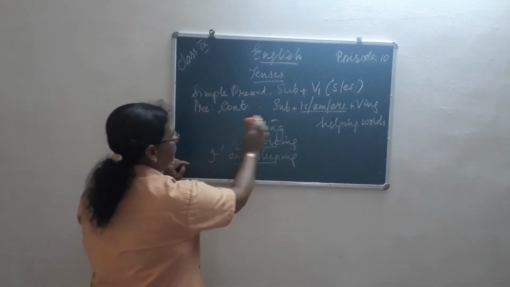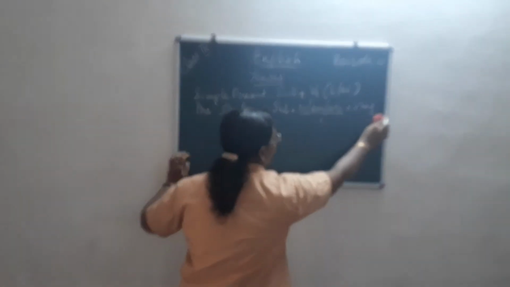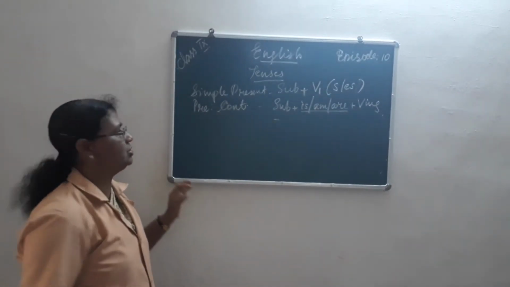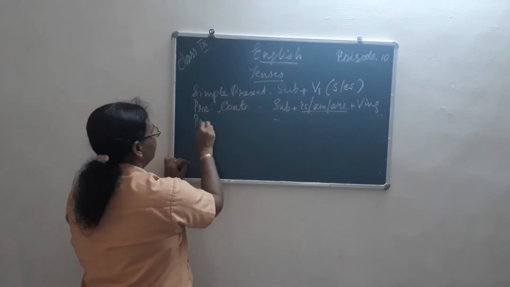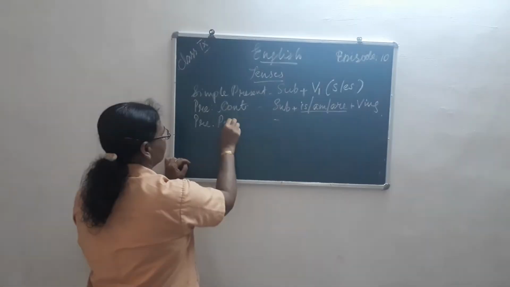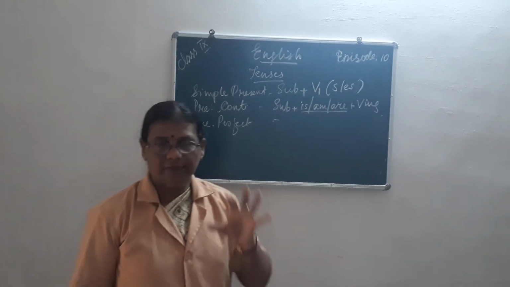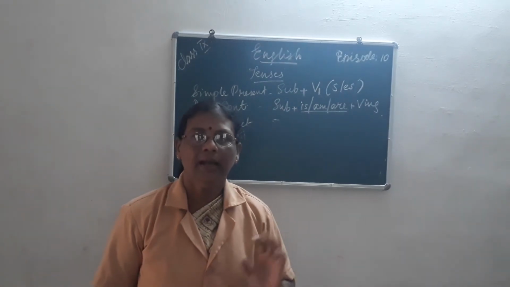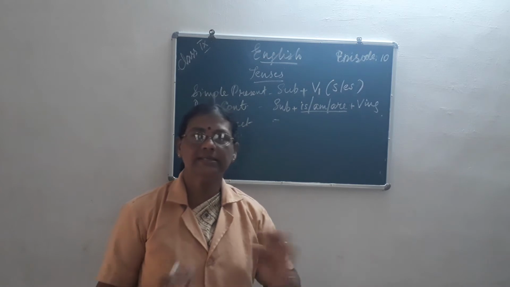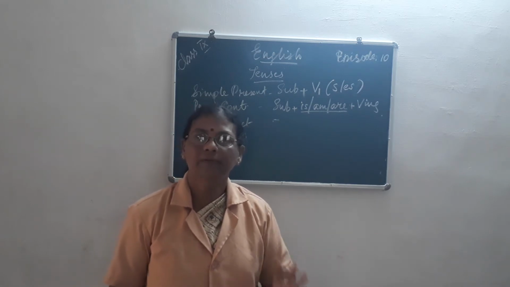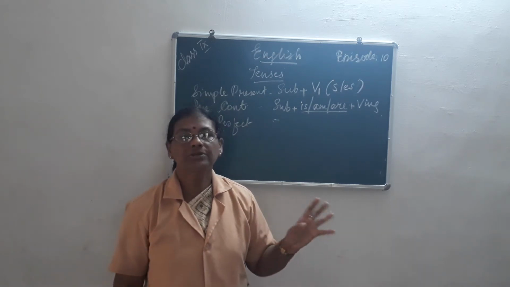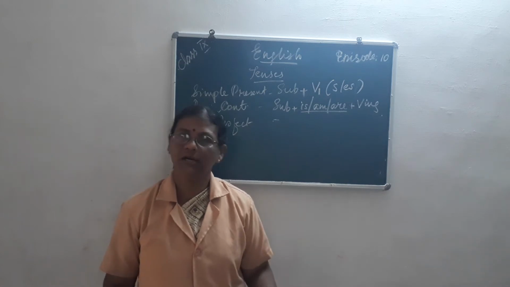Now coming to the next one, that is present perfect. What is present perfect? The work already started and is coming to an end. It is coming perfect. The work already started and coming to the end. It is perfect. Understood?